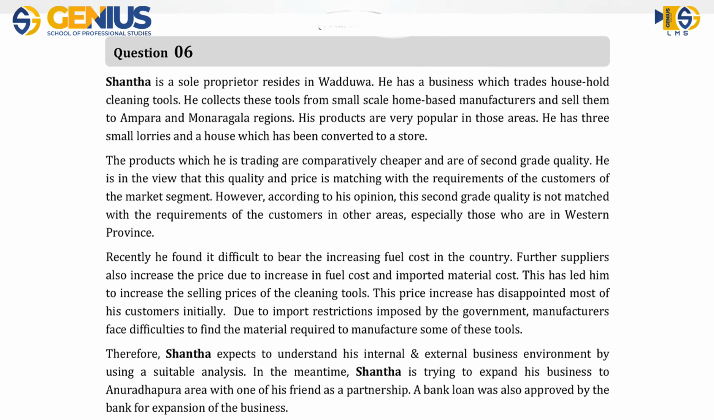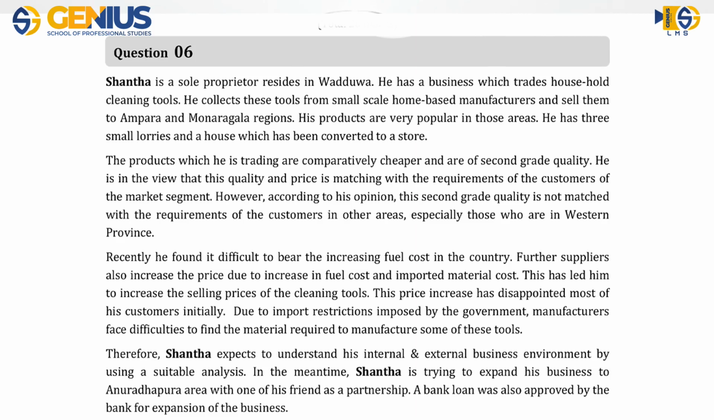He is of the view that this quality and price match the requirements of the customers of the market segment. However, according to his opinion, this second-grade quality does not match the requirements of the customers in other areas, especially those in Western province. Recently, he found it difficult to bear the increase in fuel costs in the country. Further, suppliers also increased the price due to increase in fuel cost and imported material cost. This has led him to increase the selling price of the cleaning tools. This price increase has disappointed most of his customers initially.